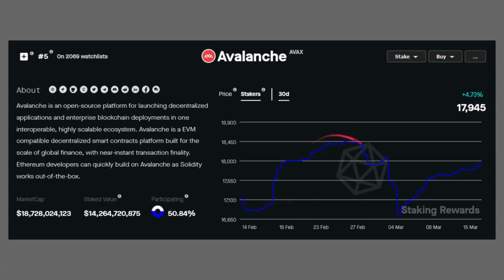We have seen declines in the amount staked in terms of addresses. We hit a high, at least in the past 30 days, of about 18,450, with a sharp decline on March 4th, but that number seems to be steadily increasing for the time being.